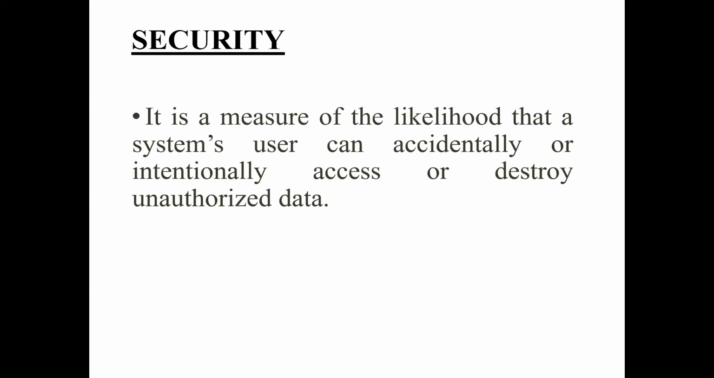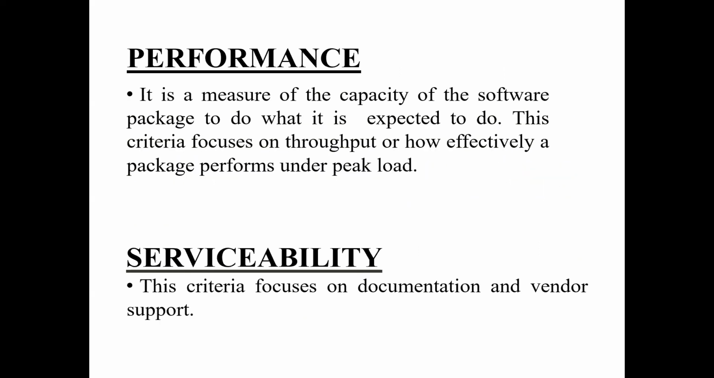Now security. This is all about how your data is being accessed. You should not access any unauthorized data, or your data should not be given to any unauthorized person. Only an authorized person should get access to the data. Then performance. Performance means the actual task the software has to do and what it is expected to do. This is the main ability: how effectively that particular software is able to perform under a peak load situation, when the load is very high.